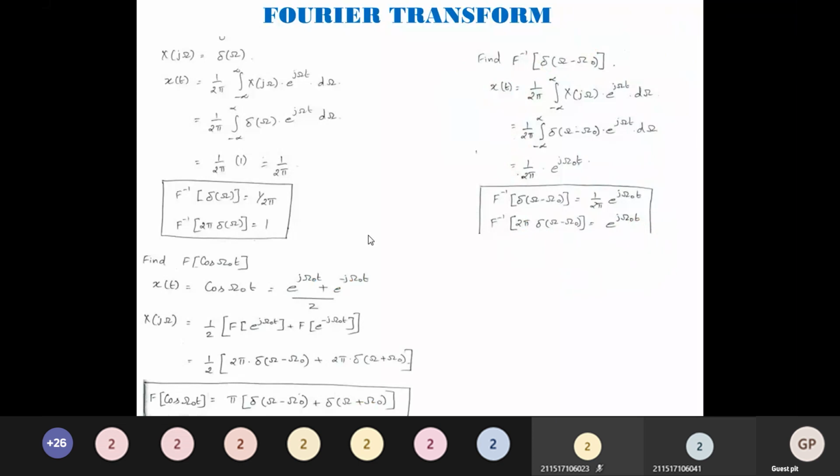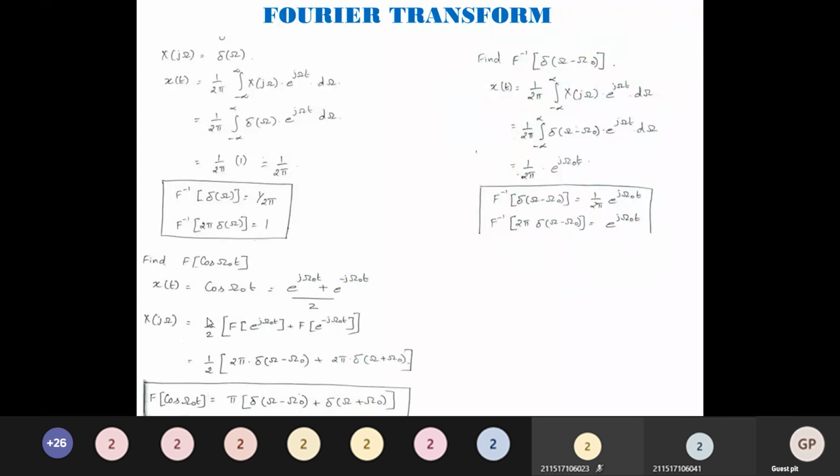Now we will see what is the Fourier transform of cos omega t and the Fourier transform of sin omega t. We know that cos omega t can be rewritten as e power j omega t plus e power minus j omega t, divided by 2. I am using the same concept here.